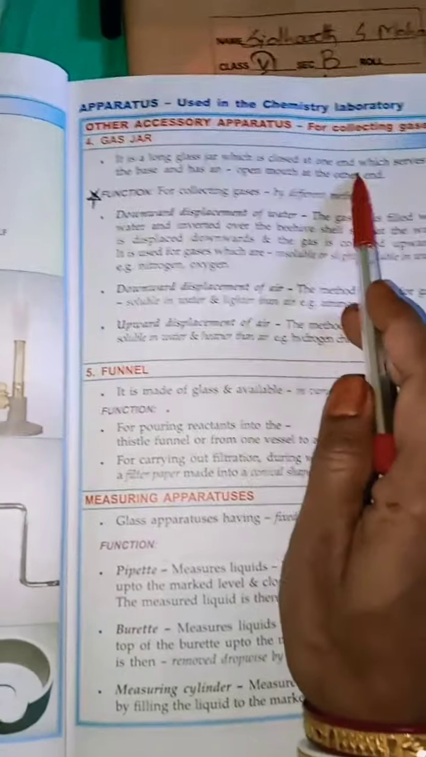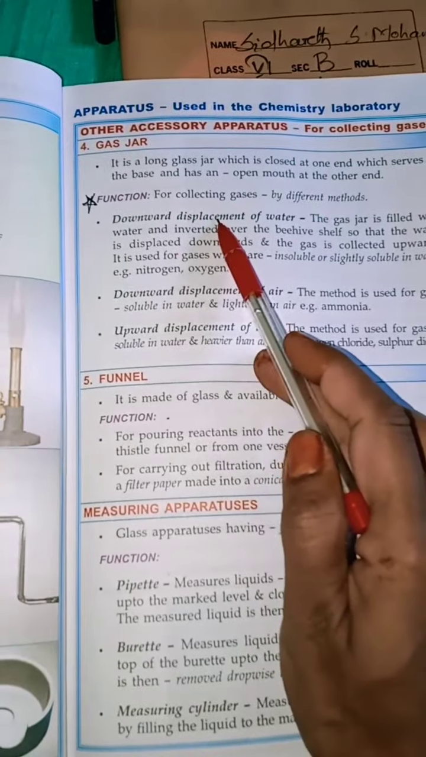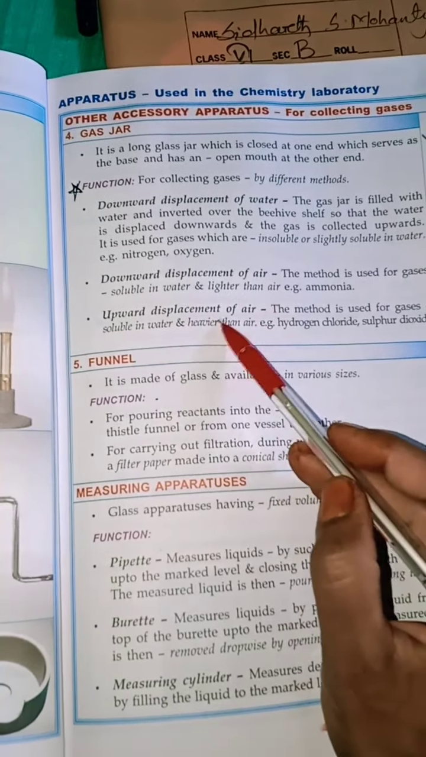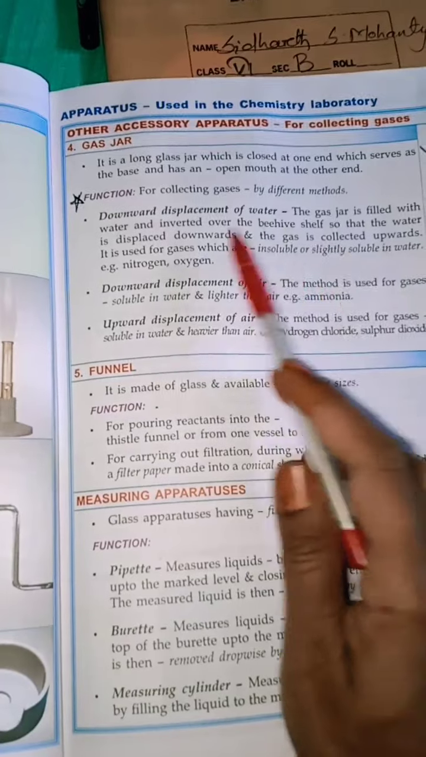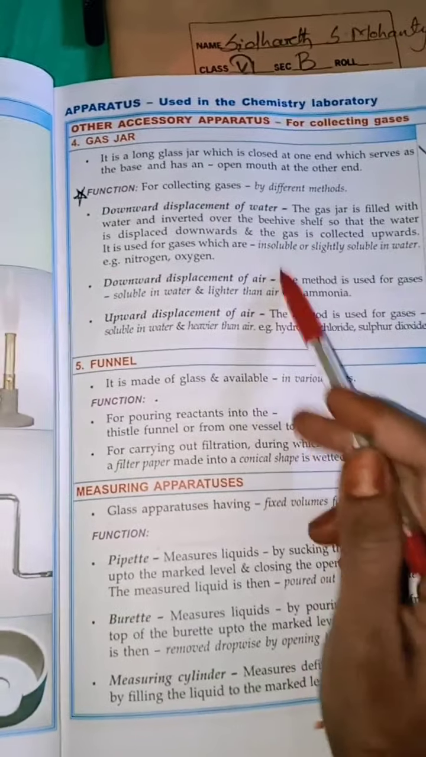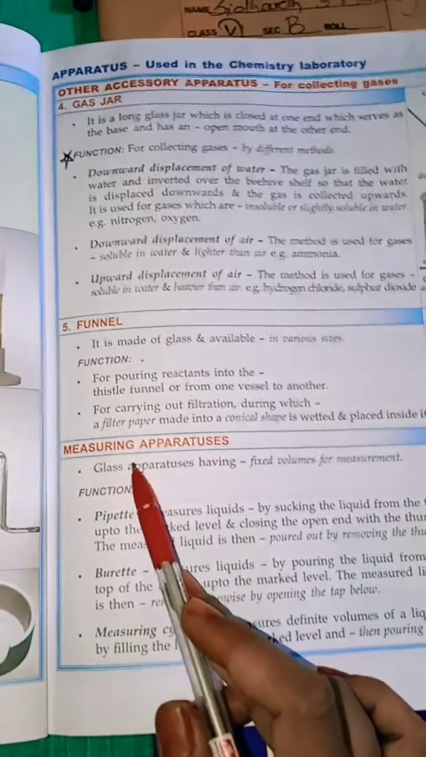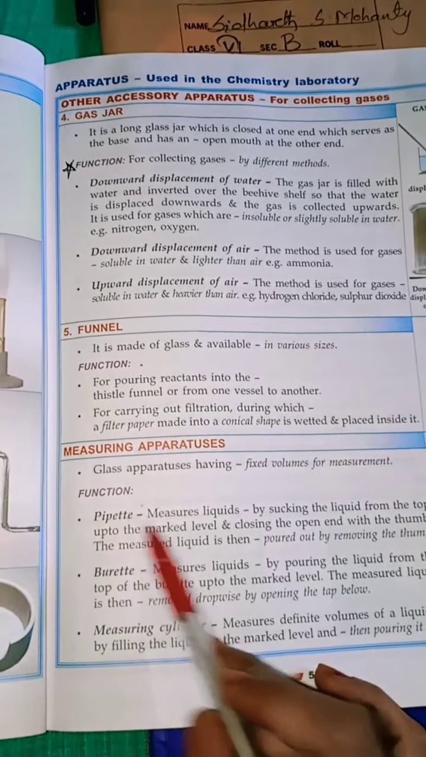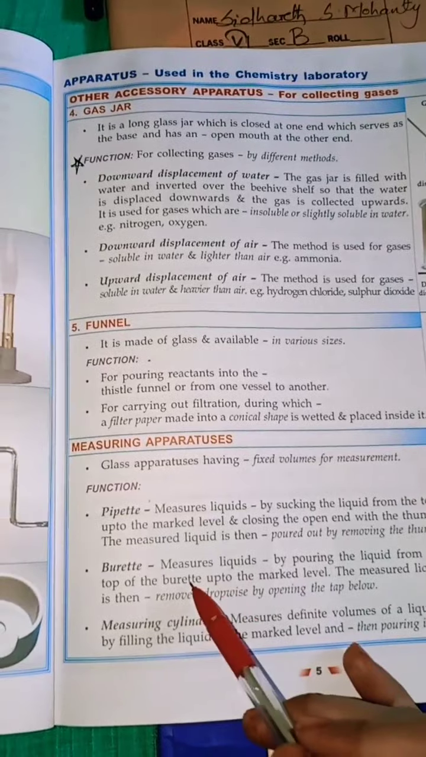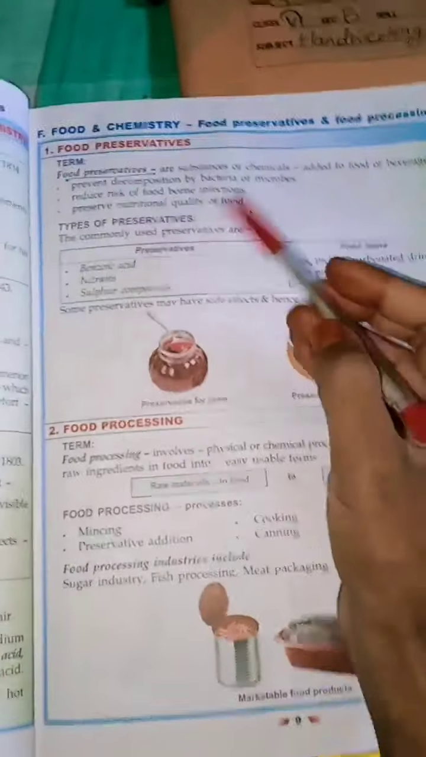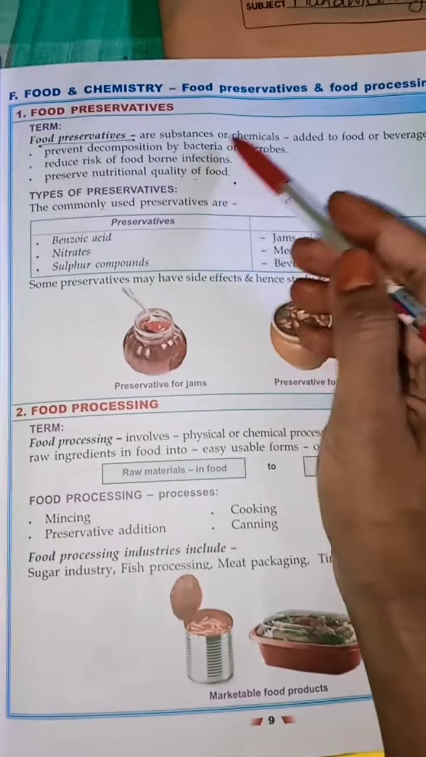Gas jar, definition. Function is downward displacement of air, upward displacement of air, downward displacement of water, and the various methods involved. Funnel, the same way. In measuring apparatus, you will write down pipette and its function, burette, its function, measuring cylinder, its function. Let's move to the next, that is food preservatives.